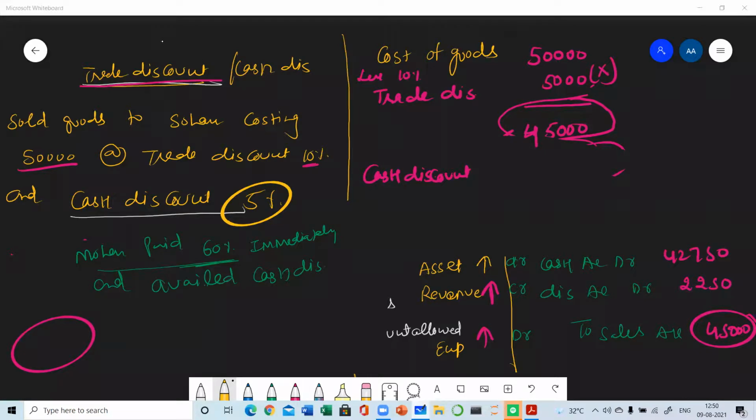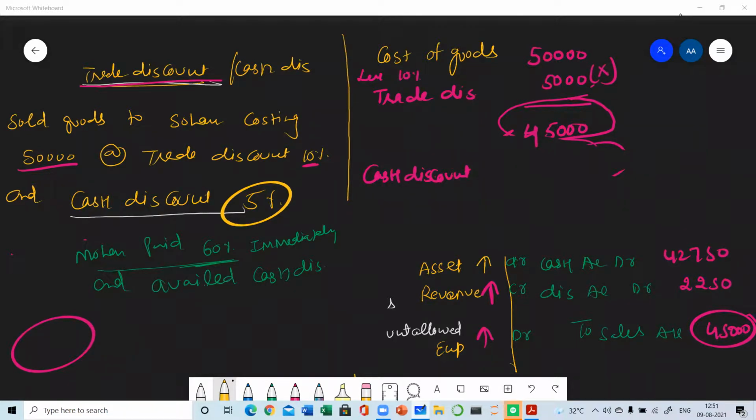Yes, Vansh Agarwal, unmute yourself, beta. No, beta, you have understood the question wrong. Availed means he has taken. Mohan paid 60% immediately, means he has made the payment of 60% of the amount. And he will definitely get the cash discount on the amount which he has paid. Okay.